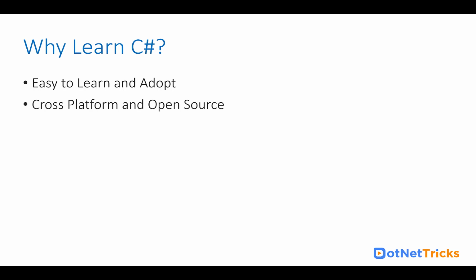It is cross-platform and open source. Starting from the C Sharp 7.x release, C Sharp is open source. Before C Sharp 7.x, it was not open source. Now the source code of C Sharp is available on GitHub, which you can look at. Developers across the world are now working on C Sharp, adding new features. You can also run C Sharp in the browser using Blazor. Blazor is a new framework from Microsoft which helps us run C Sharp in the browser.